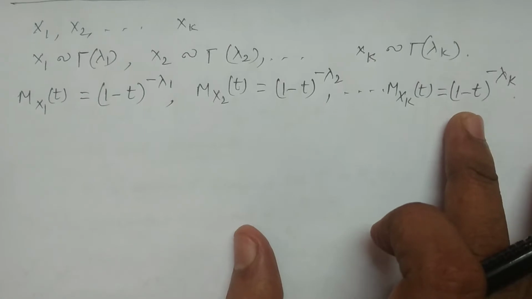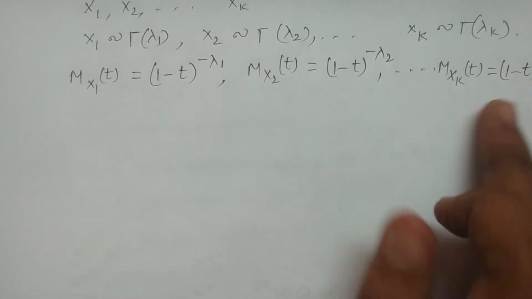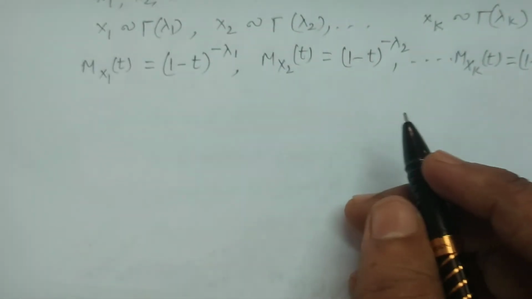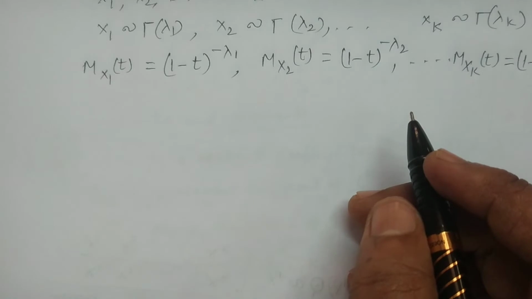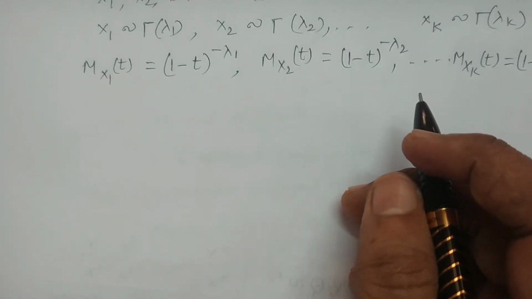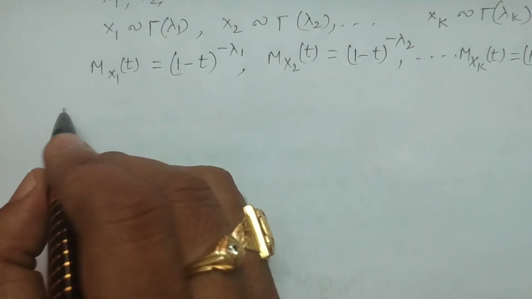Now I consider the additive property of the moment generating function. The additive property of any distribution is generally proved this way. What is the additive property of the MGF?